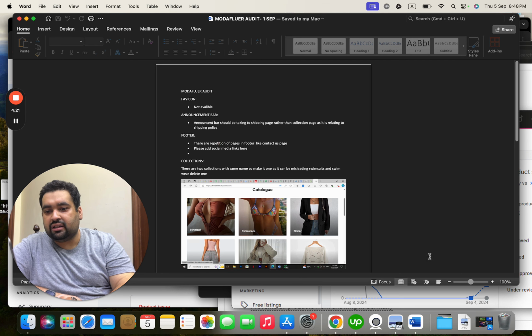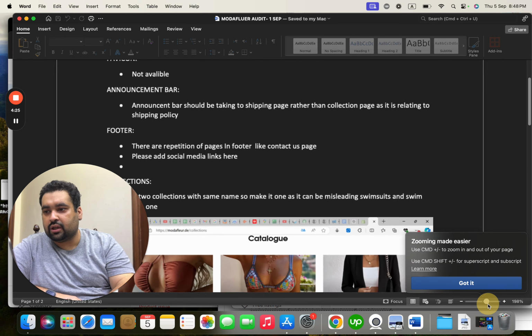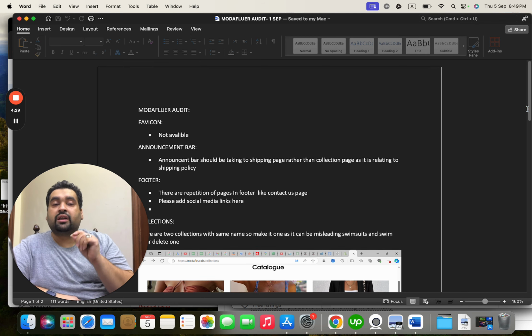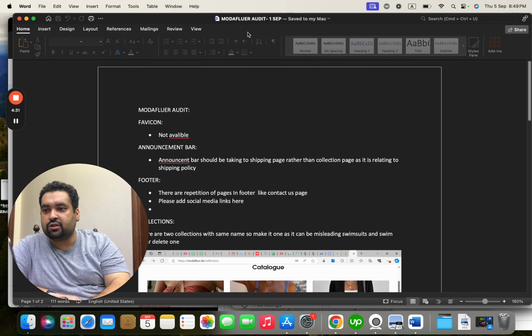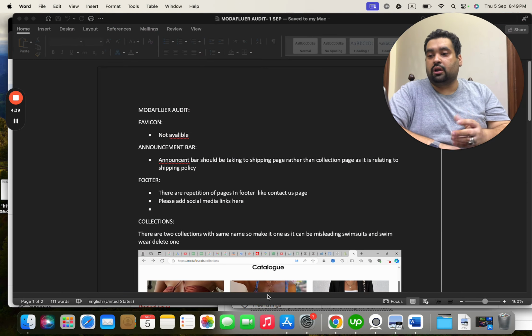You can see over here that these were the issues on the account. I'm going to make it 100% so you can see it over here. First of all, the issue over here was that there was no favicon. Favicon is actually the icon, like this. This is a document icon. You can see over here. Usually, a website has a favicon, and favicon actually increases the website authority.